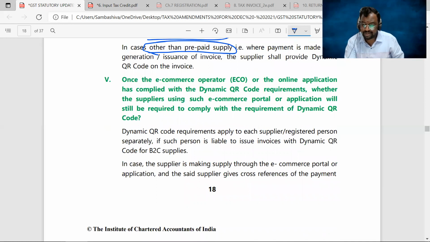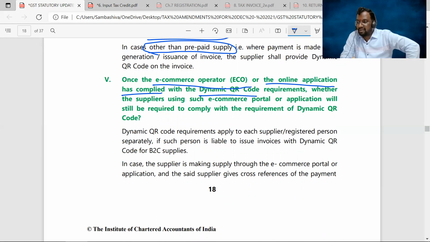Another situation is that once the e-commerce operator or the online application has complied with the dynamic QR code requirements, whether the suppliers using such e-commerce portal or application will still be required to comply with the requirement of the dynamic QR code. Answer is not required, sir.